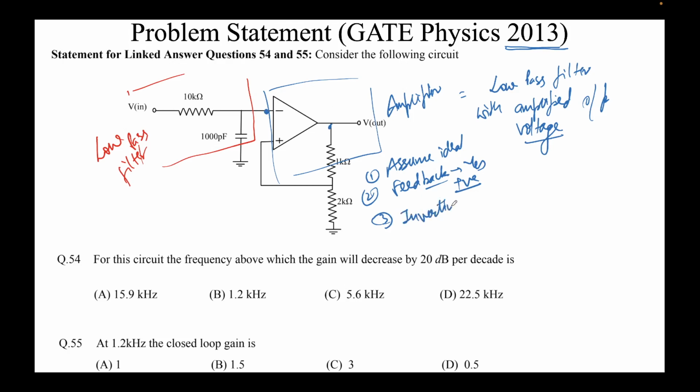Third, the input is being provided at the inverting terminal, sorry. So this is an inverting circuit. This means output and input will be out of phase. Simple. So let's try to solve this problem, and we'll use the concept which we have done in the previous question. Again, very simple, nothing fancy will happen. So I'll redraw this circuit. I'm redrawing the circuit.